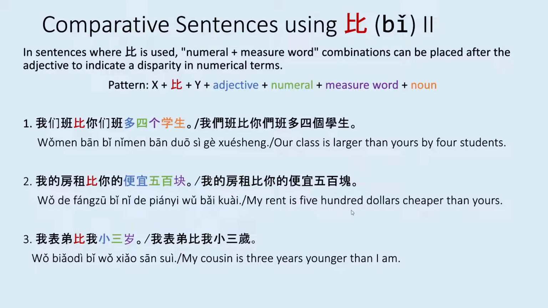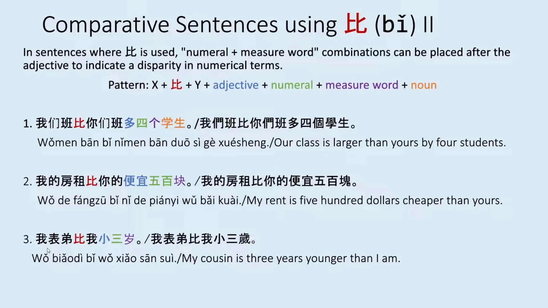For example 2, 我的房租比你的便宜500块. My rent is $500 cheaper than yours. Here, X, the first thing we are comparing is 我的房租, my rent, plus B, plus Y, 你的, yours, plus the adjective 便宜, plus the numeral 500, plus the measure word 块. And if you really wanted to, you could add the noun 钱, so 500块钱 at the end. However, you don't really have to.